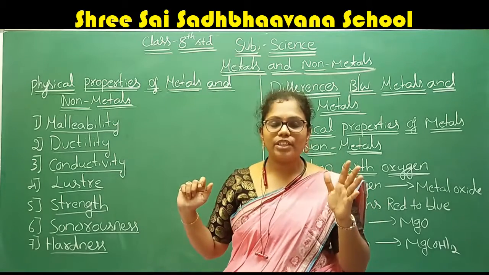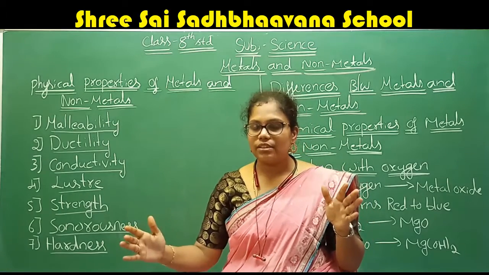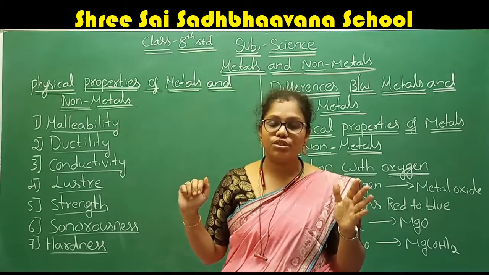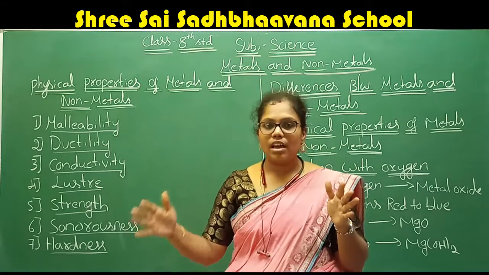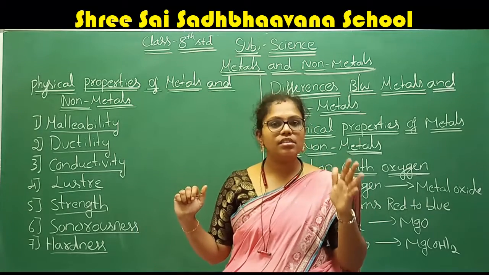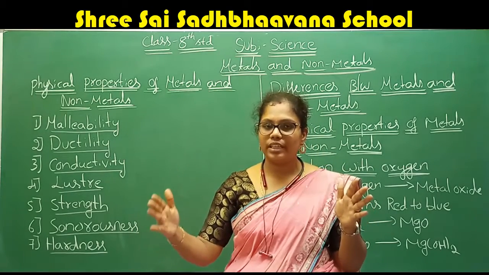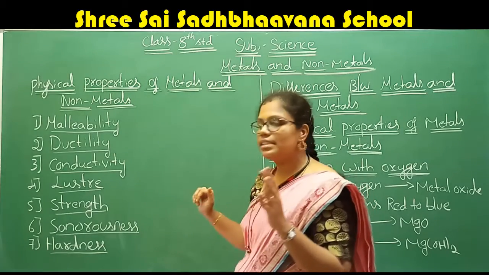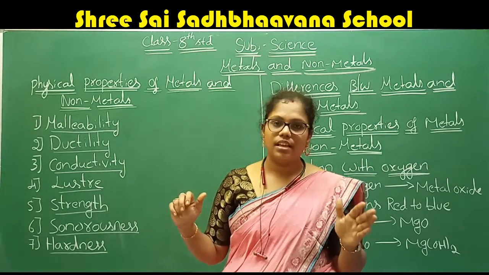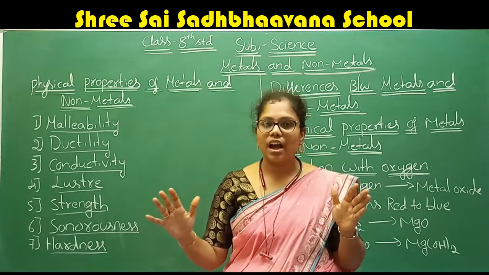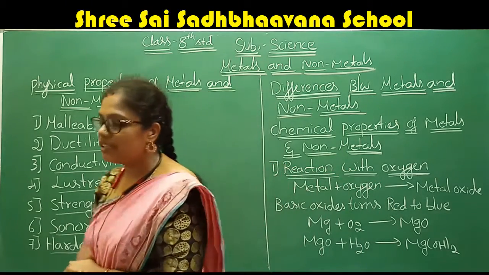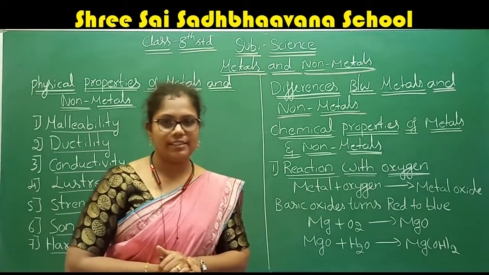Luster. Metals have a shiny nature, but non-metals don't have a shiny nature. And if you see the strength, metals have very good strength, but non-metals do not have that good strength. Sonorous. The metal can make sound, but non-metals are not going to make sound. And the last one is hardness. Almost all the metals are very hard substances. Here the non-metals are not very hard. These are some of the physical properties of the metals and non-metals.